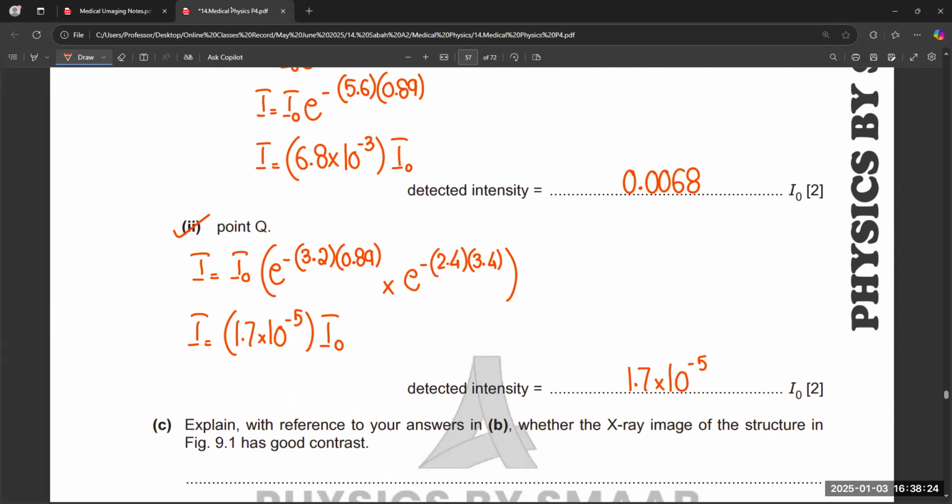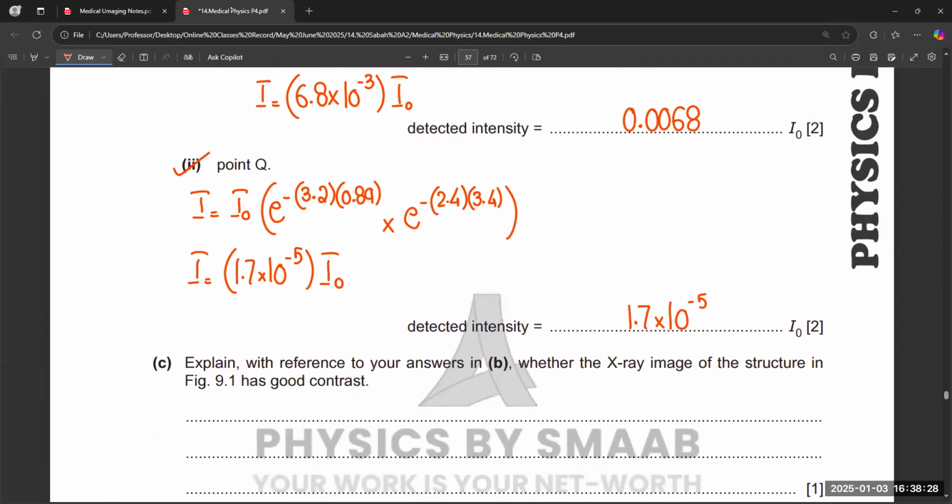You can see this is very small compared to the first answer because we have two materials joined together, and that decreases it.